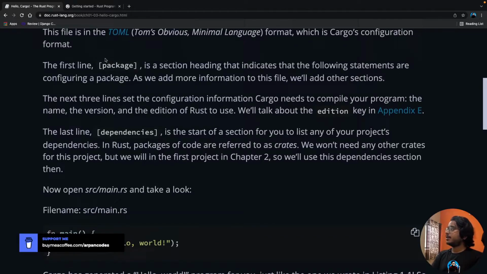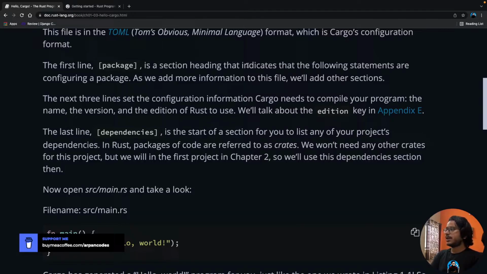The first line, package, is the section heading that indicates the following statements are configuring a package. As we add more information to this file, we'll add other sections. The next 3 lines set configuration information cargo needs to compile your program: the name, the version, and the edition of Rust to use.